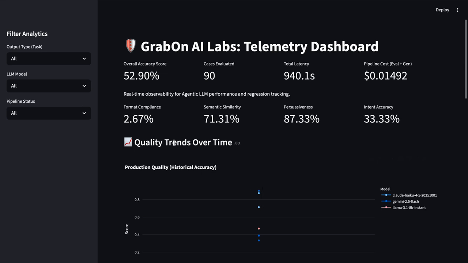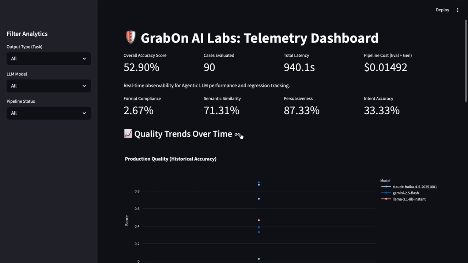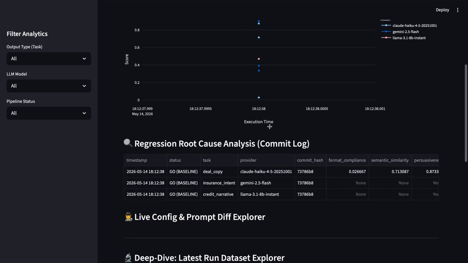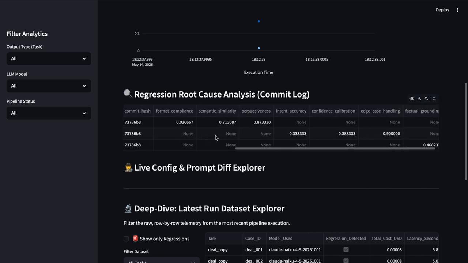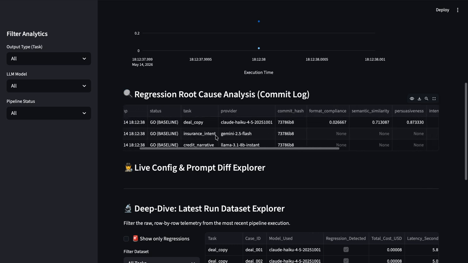The run was done, and 90 cases were evaluated. I've created a dataset of 30 cases for each task, so 90 cases were evaluated in total. The format compliance score was not so good when using the Haiku model, while the semantic similarity is pretty good and persuasiveness is pretty good too. We can also see by how much the baseline model has changed.